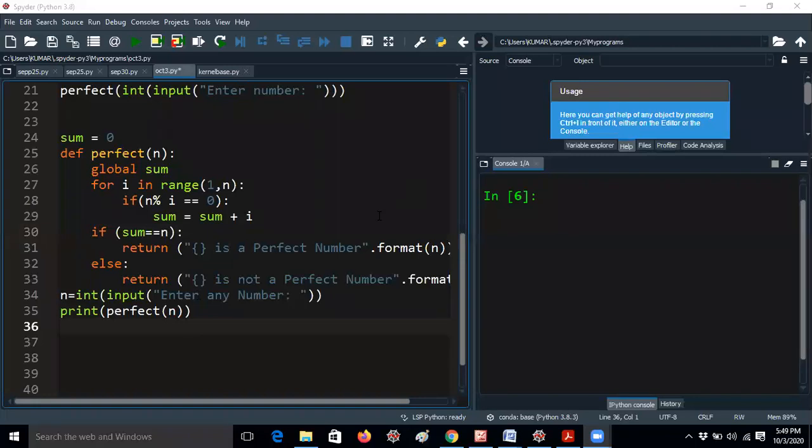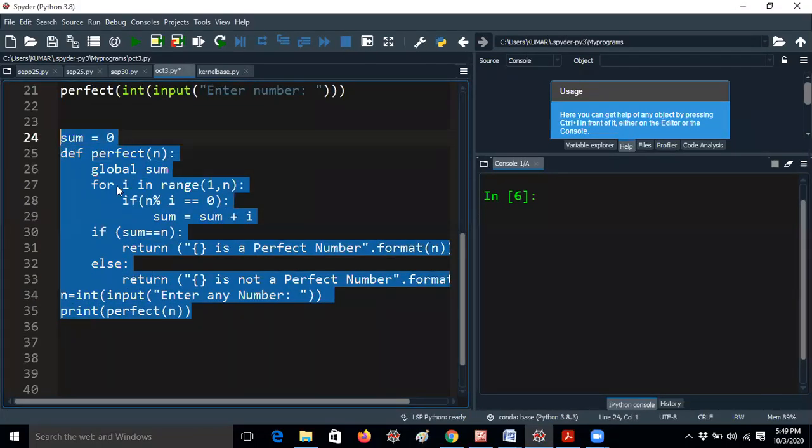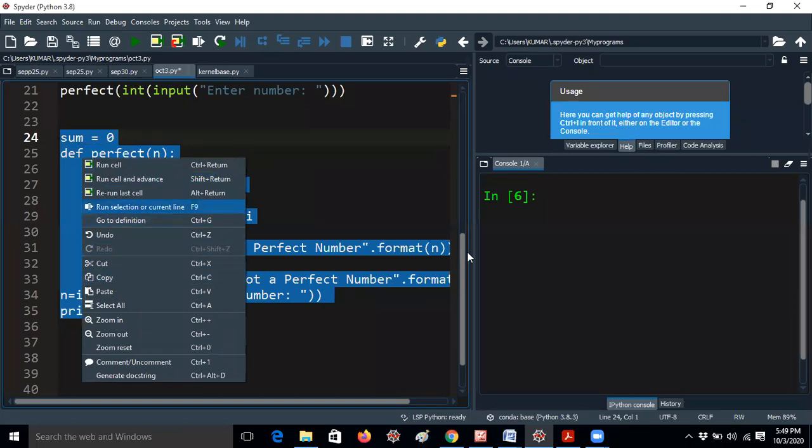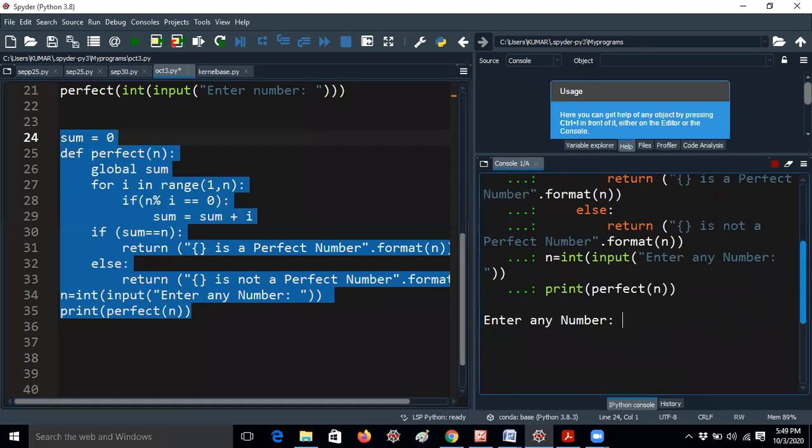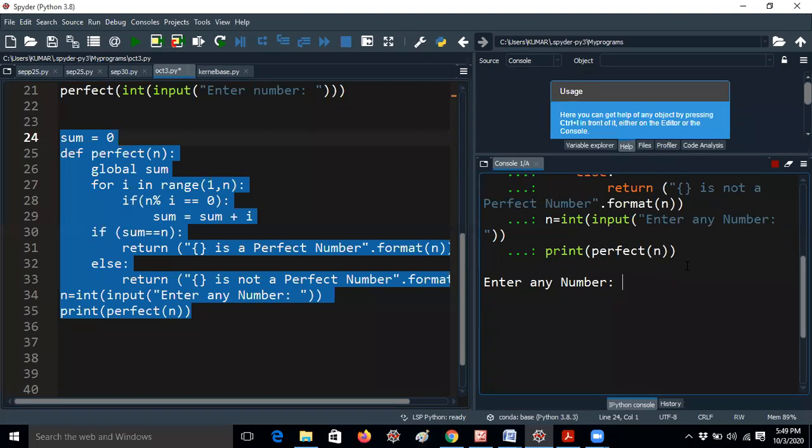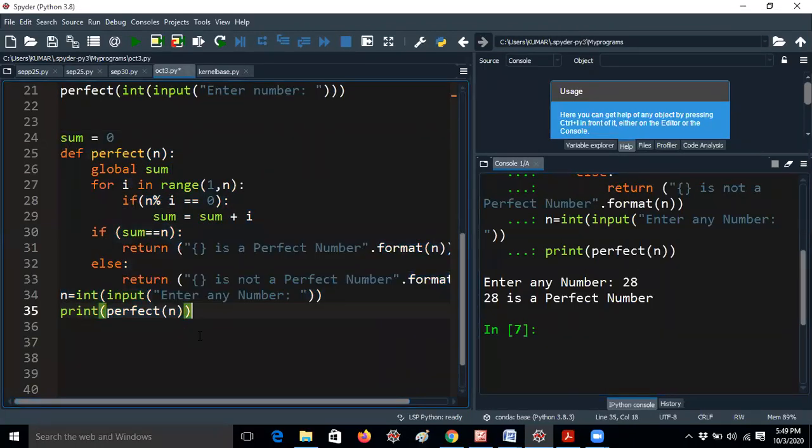Next, this is also one of the programs submitted by a student from the EC department. Now I would like to run this program. Instead of 6, I am giving 28 here. 28 is a perfect number, so it also works like this. I will tell you how she wrote this concept.